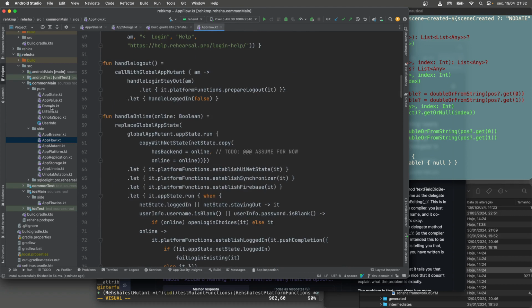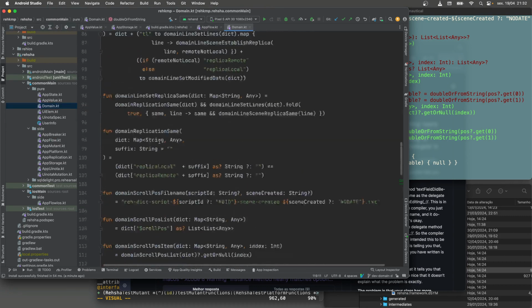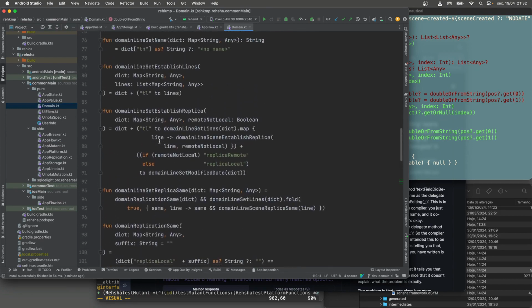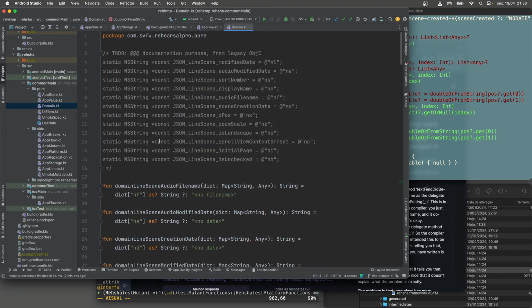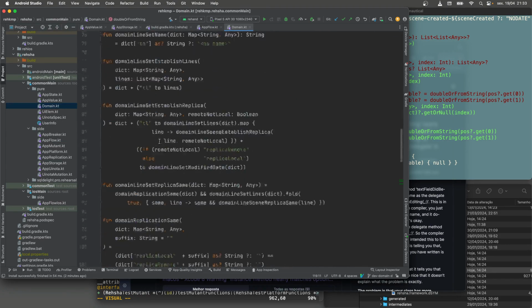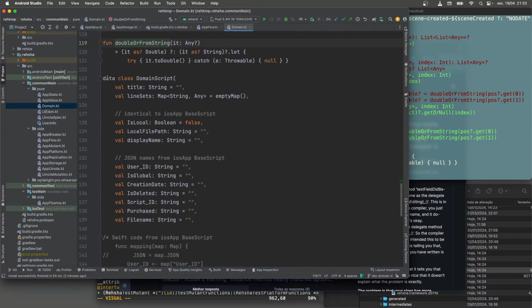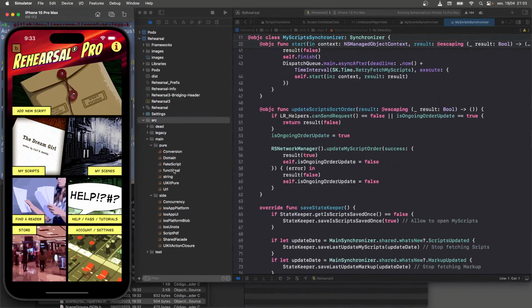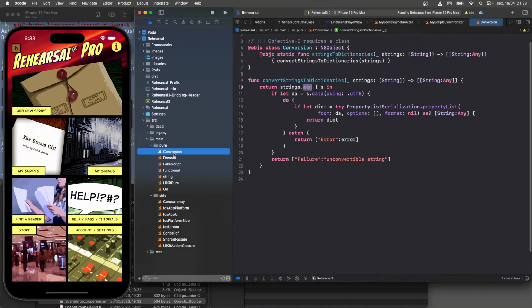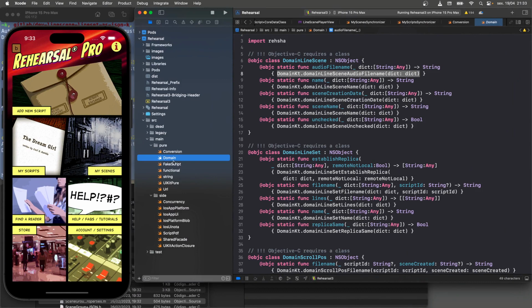And at least we've got some stuff over here on the pure side. These functions are all pure. These data structures, well, are there data structures over here? Well, yeah, there's a data class. Kotlin doesn't really have a true structure. Swift has a true structure. And in fact, on the Swift side, I do believe anything I've made here have been made as structures.